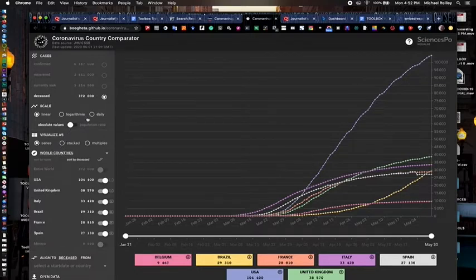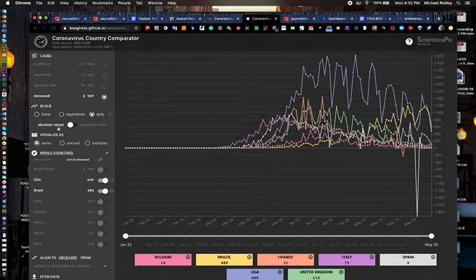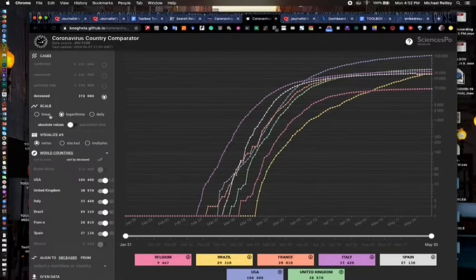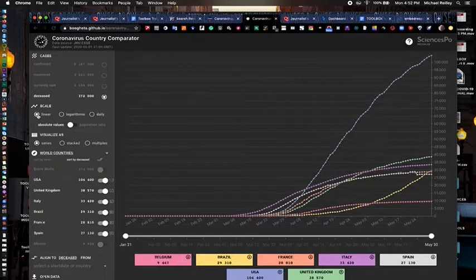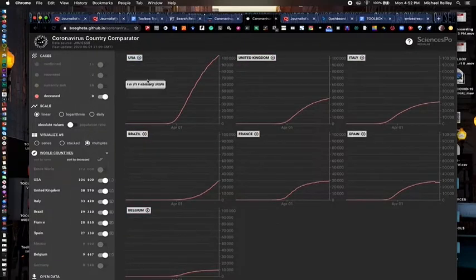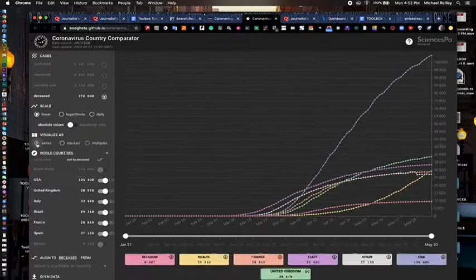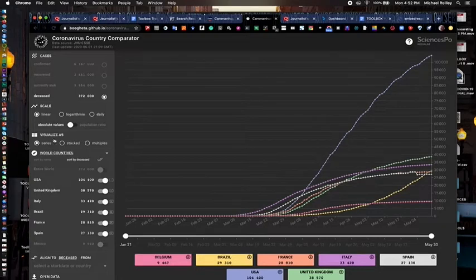You can also adjust how you see the chart. This is a linear chart that you're looking at right now. We can also look at daily numbers, logarithmic charts as well. So you can really adjust what you're looking at. Multiples is an interesting one too, because it has a nice dashboard, but it breaks down each country separately. So you can see them broken out separately as opposed to layered on top of each other as a series here. So really a lot of options here with this tool.